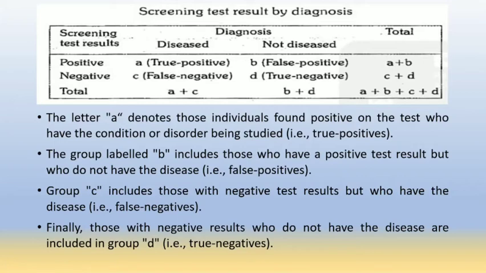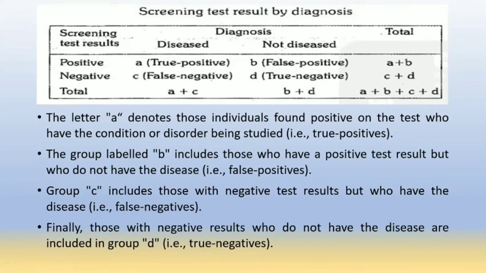So they are termed as false negative patients. And the term D is those persons who do not have the disease and also have the test negative. So they are termed as true negative patients. The total C plus D means total negative patients. Here A plus C is the total diseased persons and B plus D is the total not diseased persons.